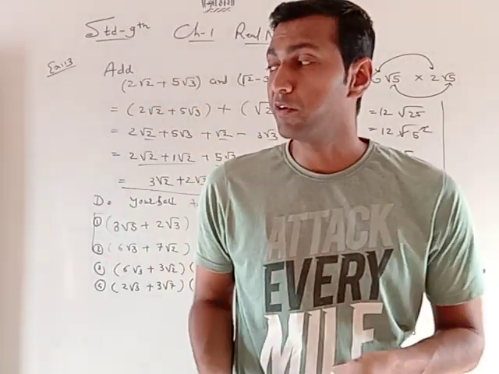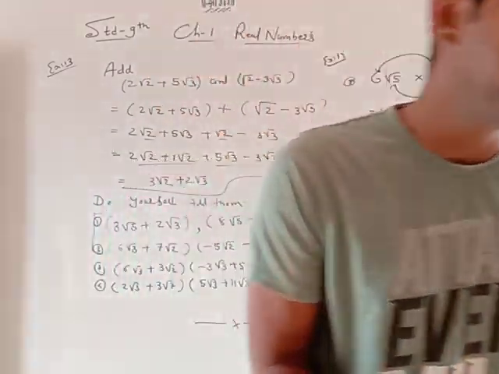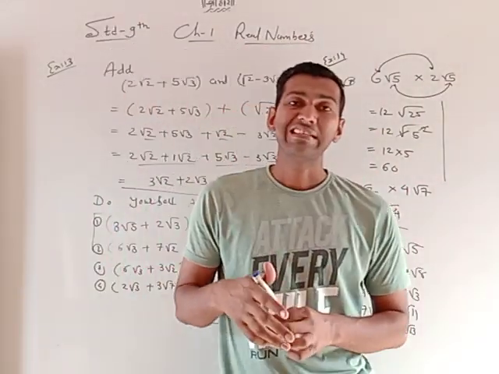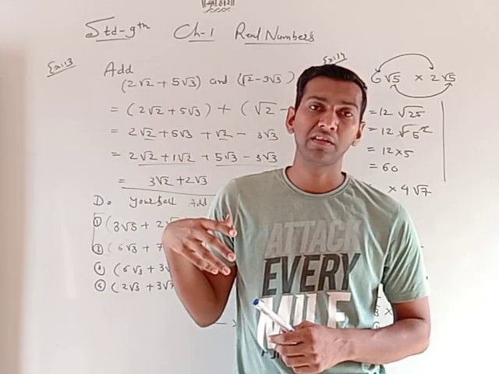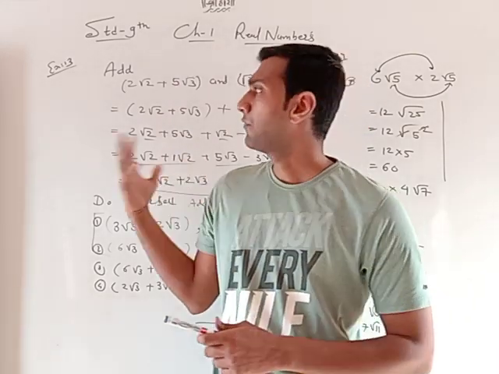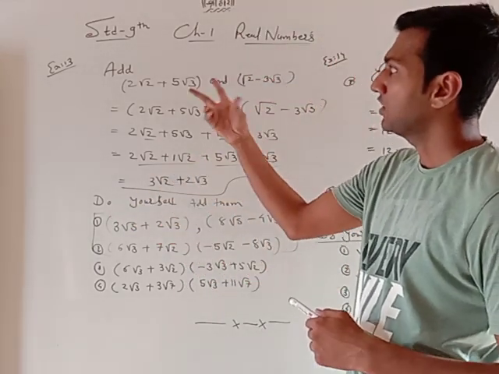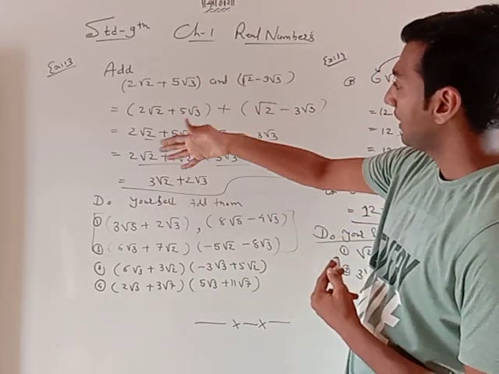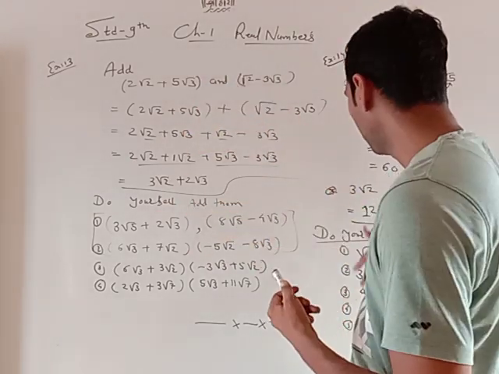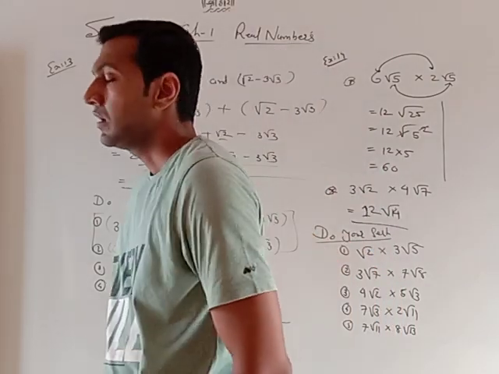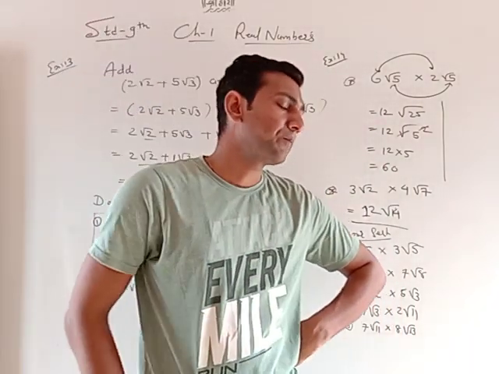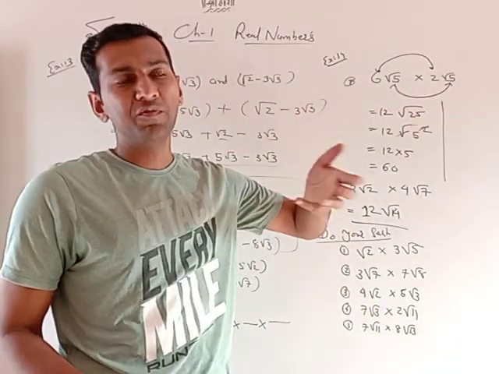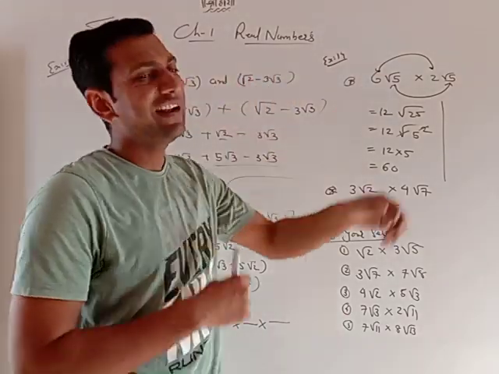Let's finish this video. In this video we did what is a rational number, what are irrational numbers, and did one sum. After that, addition of irrational numbers and the multiplication of irrational numbers. I did a few sums and you can practice yourself. On the next video, addition and multiplication is over, and we will do subtraction and division.